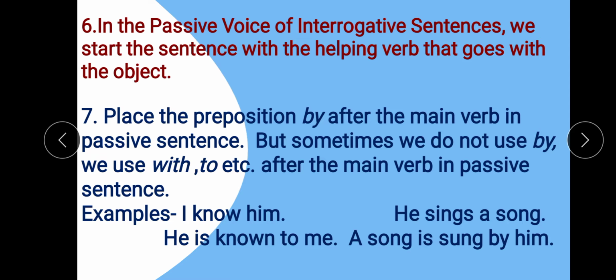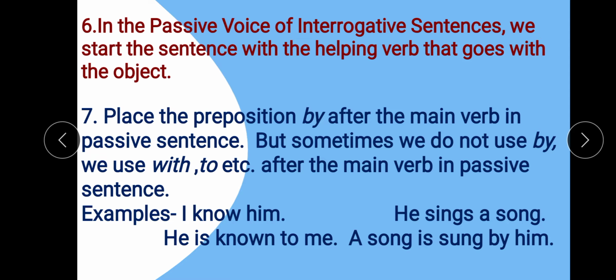Next, rule number 7: place the preposition by after the main verb in a passive sentence. But sometimes we do not use by, we use with, to, etc. after the main verb in a passive sentence. See the first example, I know him. This is in active voice. Now when we have changed it, it becomes He is known to me. See, known is the main verb, and we have not used by after known, right? We have used to, because with known we always use to in passive sentences.